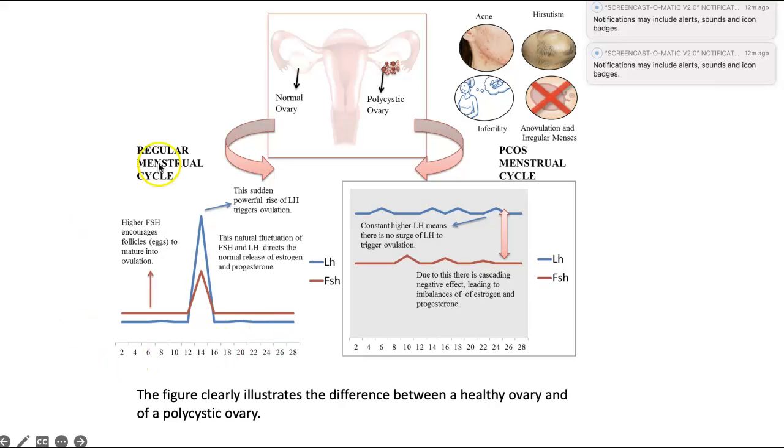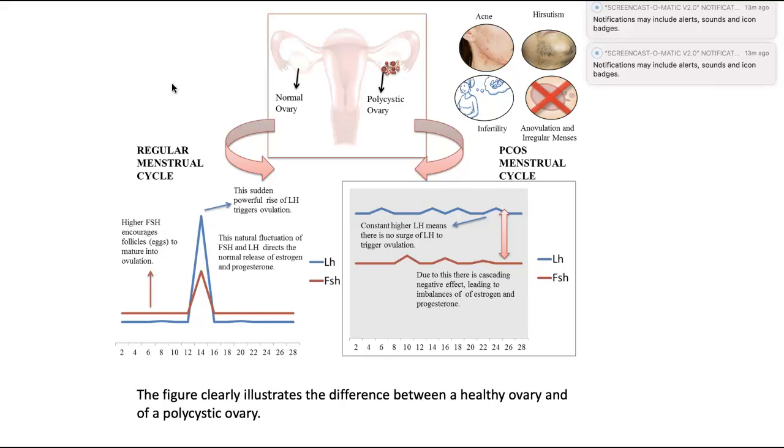So basically, I would be explaining the diagram over here firstly. We can see in the first figure that on the left hand side there is a normal ovary, and on the right hand side there is a polycystic ovary consisting of small cysts. If the ovaries are normal, the hormonal fluctuations are also normal, and this gets steep during the duration between the 12th and the 16th day of the menstrual cycle.